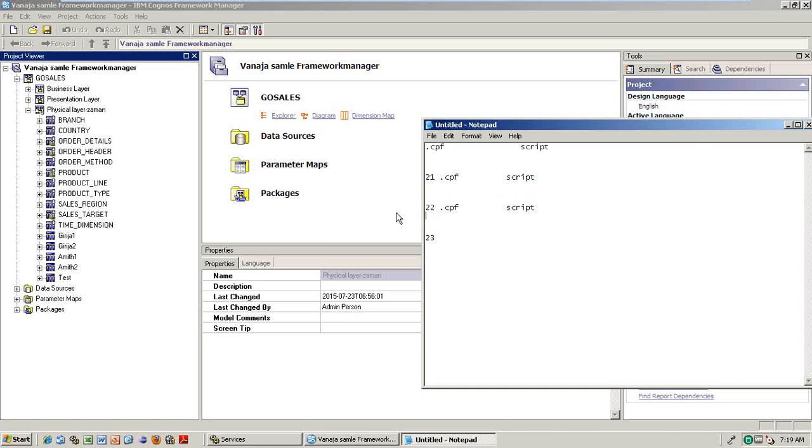That is the reason why you should always keep the CPF file and the script, because sometimes the CPF file may be corrupted, and that time the script will be useful. You open the previous day's CPF file and run that day's script, and then it will automatically become that day's CPF file. Are you clear? Yes, Hari.